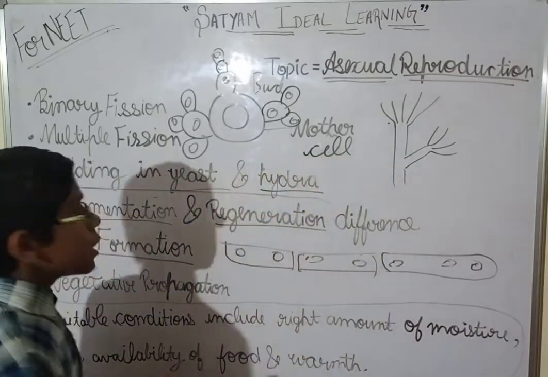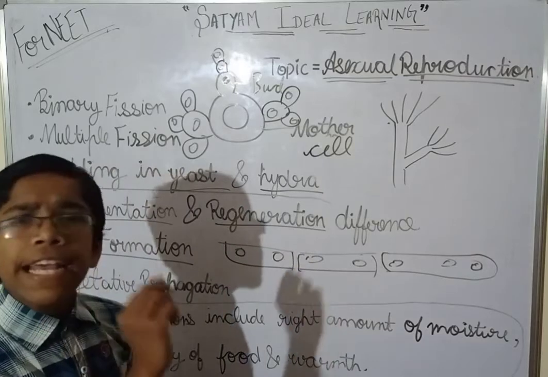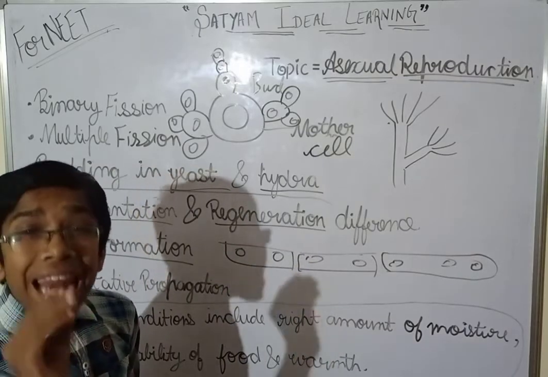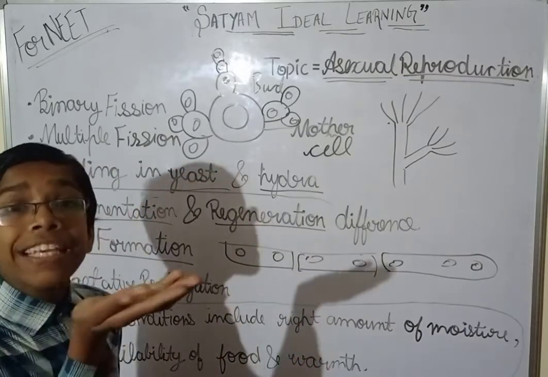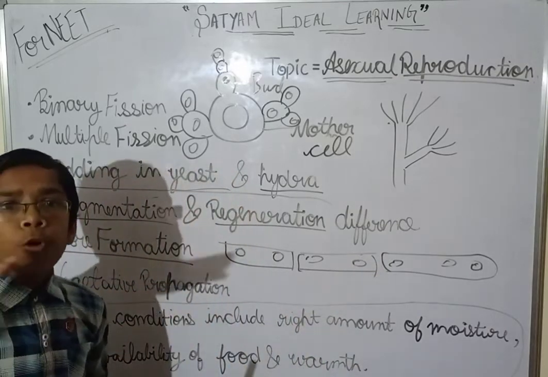Spores are very tiny cells, and they are very light also. Light means हल्के होते हैं वो. Okay, they are very light, हल्के होते हैं वो, so that they can float in air.